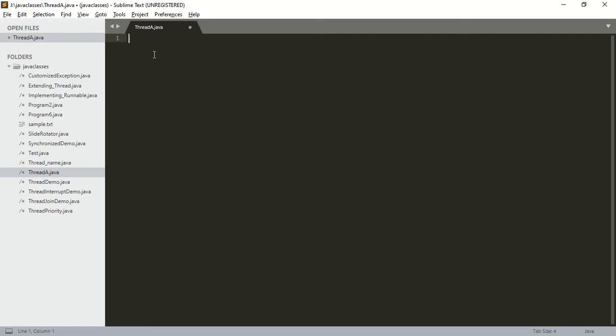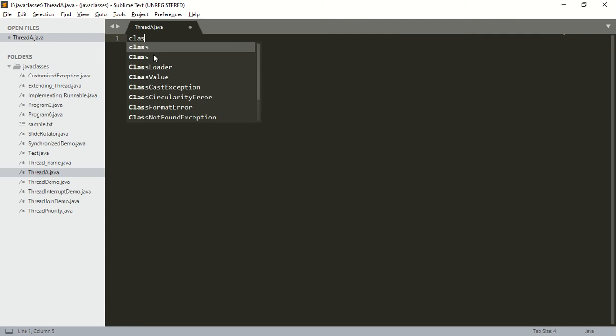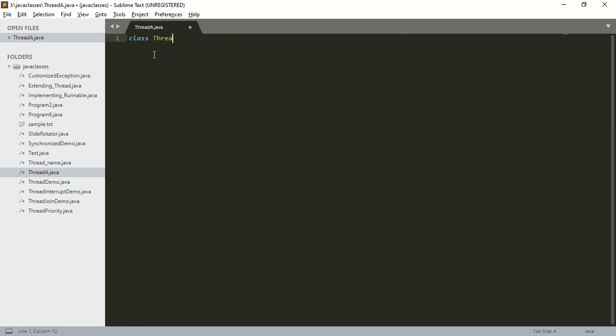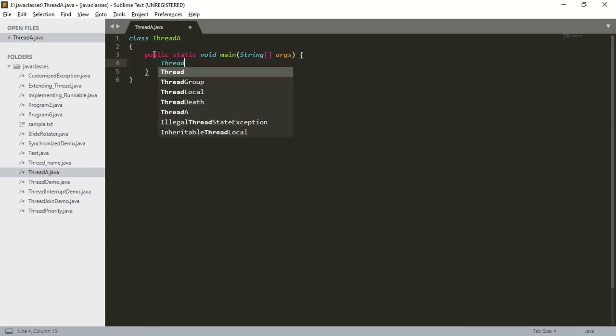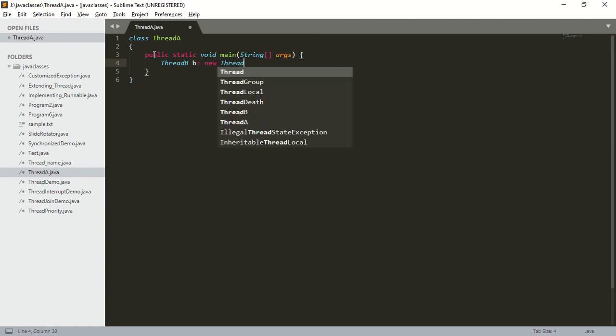Now we are going to see an example for inter-thread communication. First I will create a class. I will name the class ThreadA. Within this class, I am going to create a main function: public static void main(String[] args). Within this main function, I am going to create an object of ThreadB. Later I will define what ThreadB is. ThreadB b = new ThreadB().